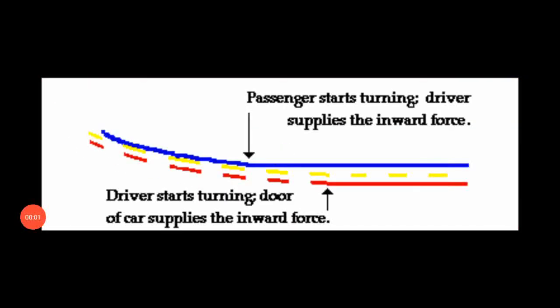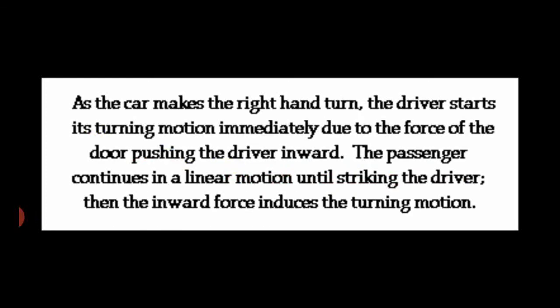Another type of inertia is inertia of direction. Okay, it's the tendency of a body to continue to move in the original direction, or the inability of the body by virtue of which it cannot change the direction of the motion by itself.